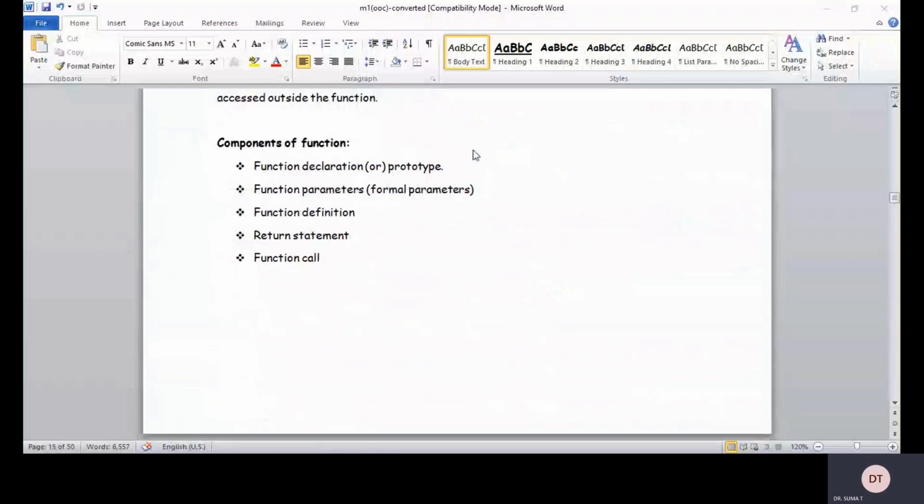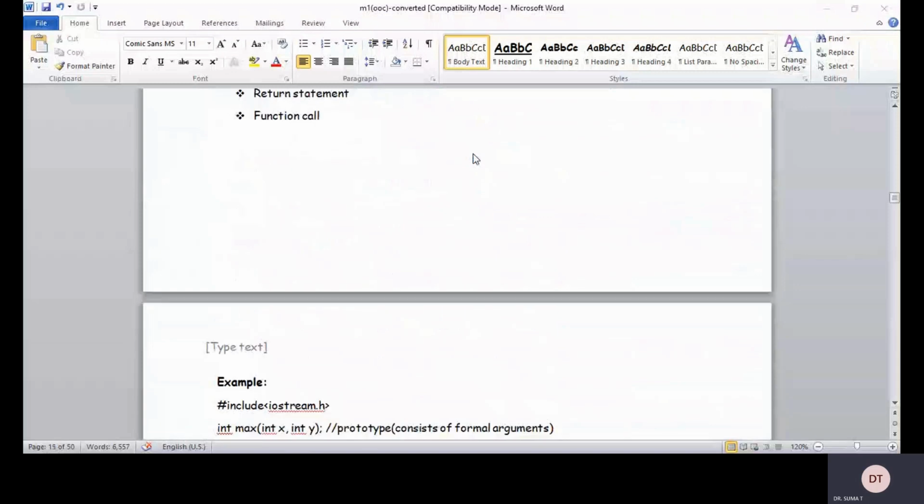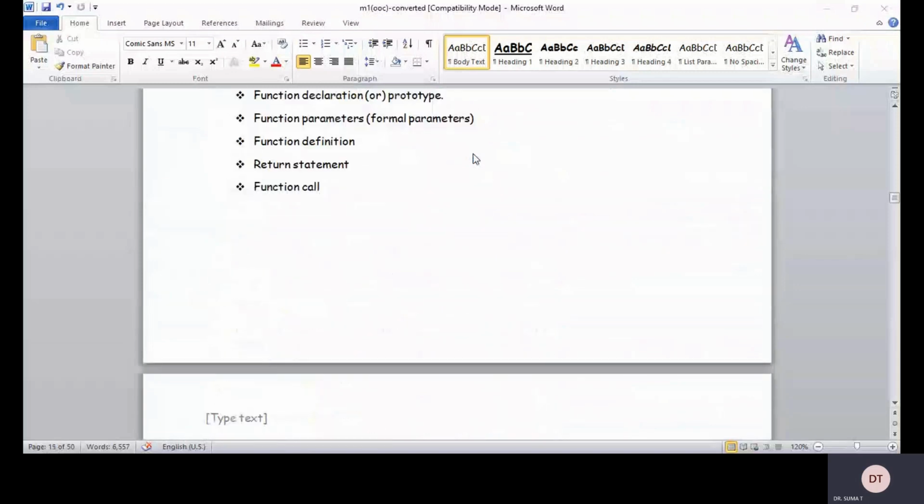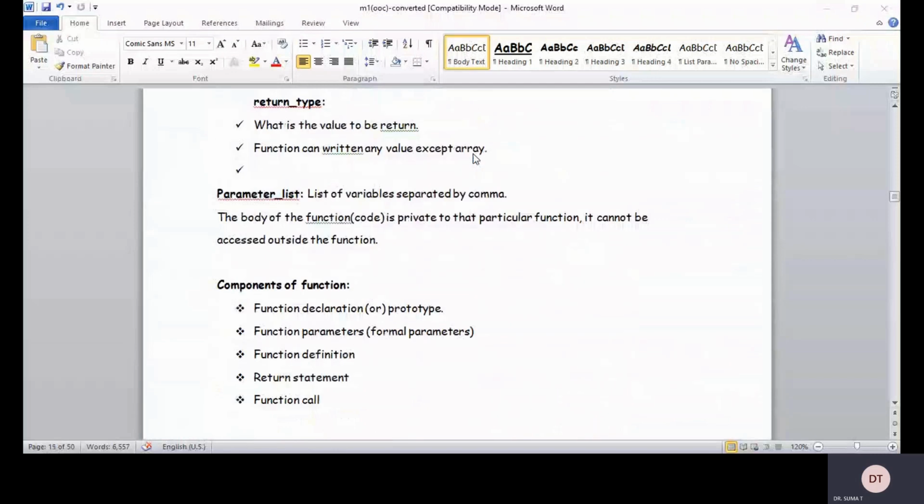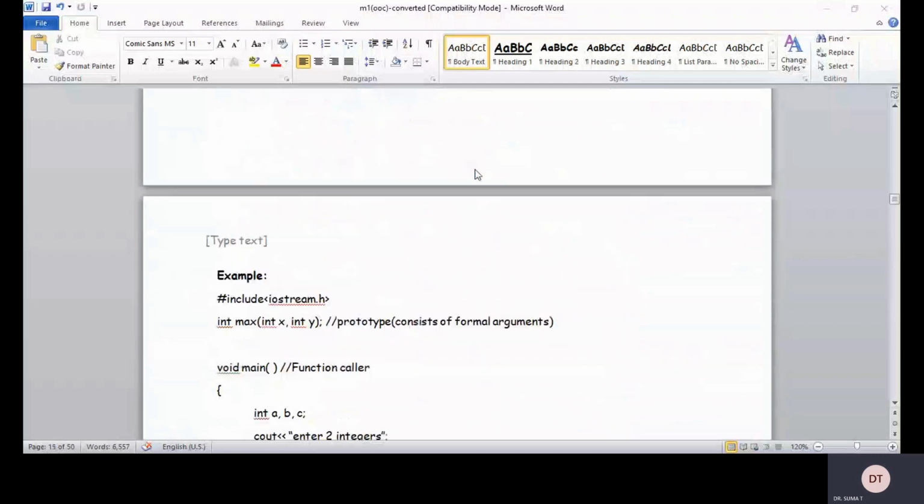Now we'll take a simple example which illustrates the function components. Function declaration is done either before the main program or after it. If we declare it before main, it is called a global function declaration or global function prototyping.